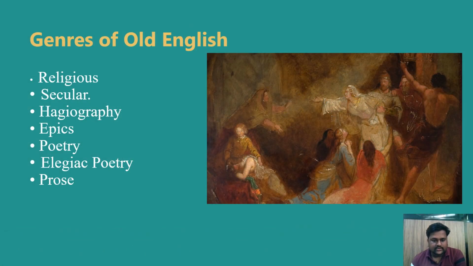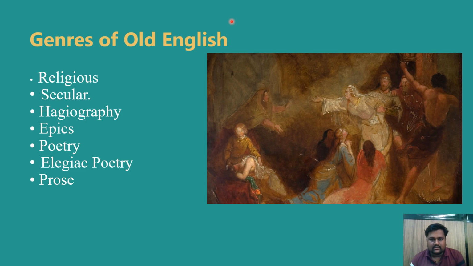Genres of Old English literature. Let's see one by one: religious, secular, hagiography, epic poetry, elegiac poetry, and prose. So Old English literature is diverse with various genres. It reflects the culture, beliefs, and social structure of the Anglo-Saxon time.